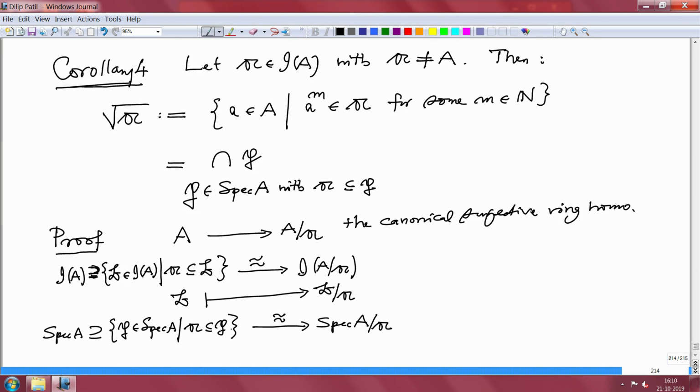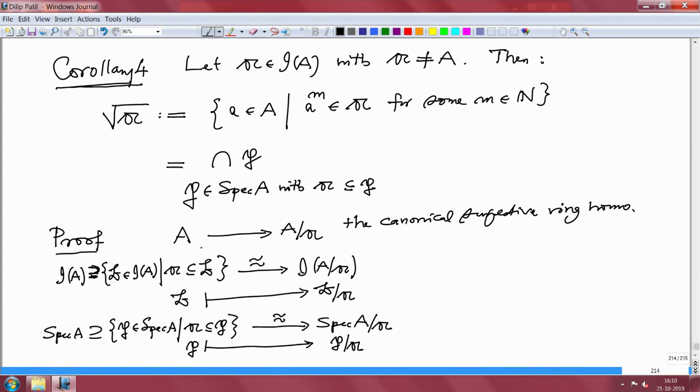This is a bijection. Under this bijection, prime ideals go to prime ideals of the residue class ring. These bijections are also inclusion preserving. Anyway, so we know the structure.